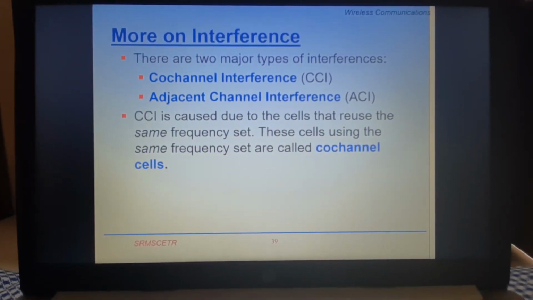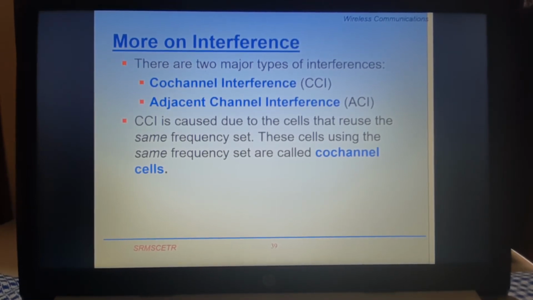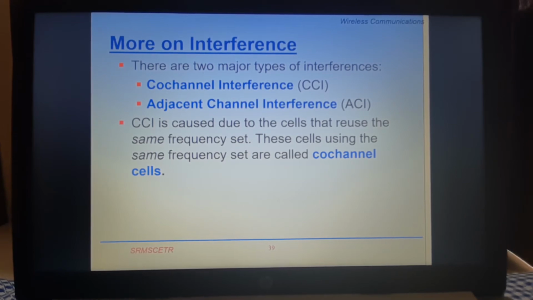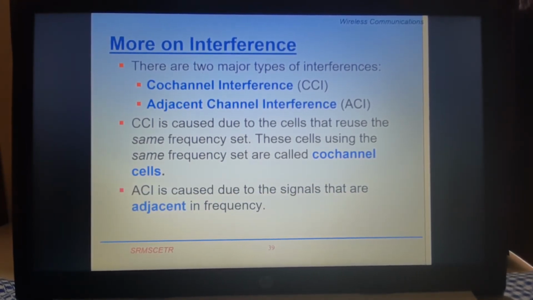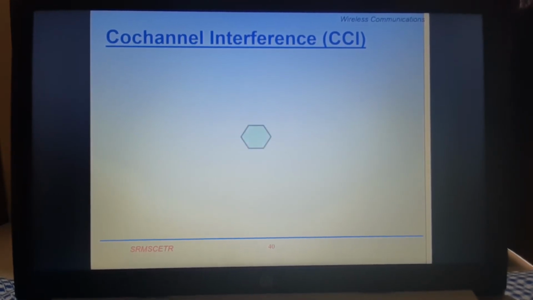CCI is caused by the cells that reuse the same frequency set. These cells using the same frequency set are called co-channel cells. ACI is caused by signals that are adjacent in frequency. Here we are talking about the adjacent cells. Now the details of co-channel interference.